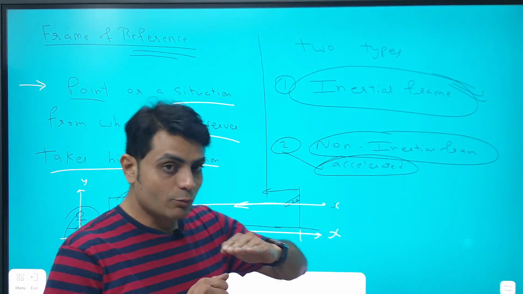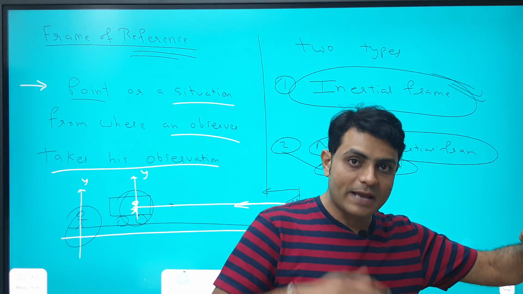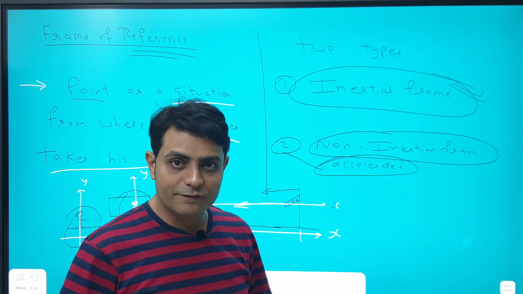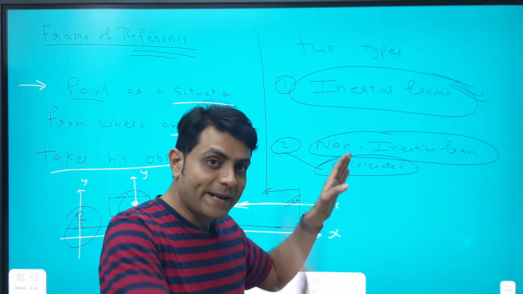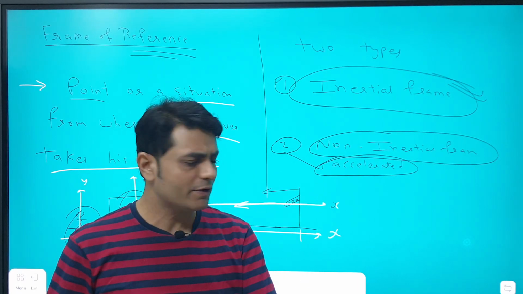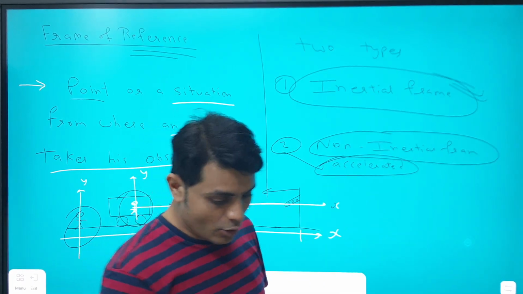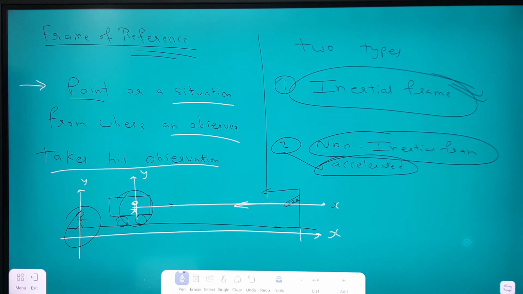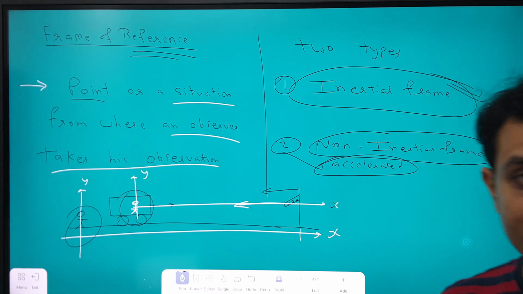If it then moves with a constant speed of 60 km/h for some time, it is again in an inertial frame of reference. If it brakes, it is again in a non-inertial frame of reference, because it is accelerating, or we can say it has negative acceleration. Whether the acceleration is negative or positive, it is a non-inertial frame of reference. So that's all about the reference frame.